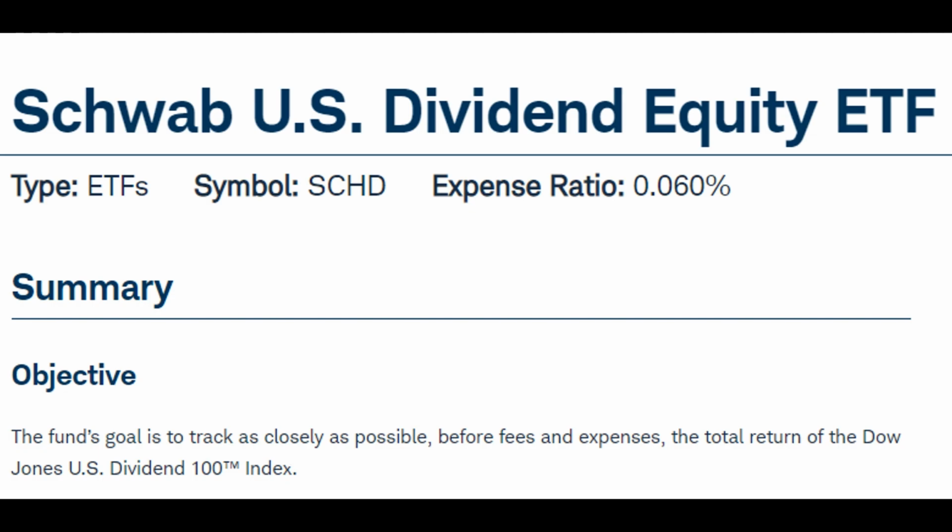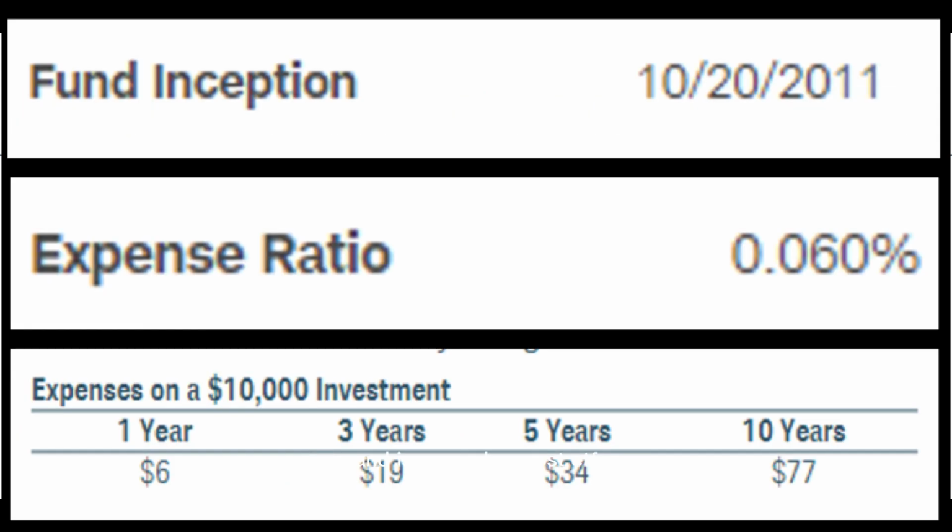SCHD began in October of 2011 and is a very low-cost ETF with the expense ratio clocking in at 0.06%. That means for every $10,000 you invest, the expenses the fund charges you is $6 for a year. They don't bill you or anything. Those expenses are incorporated into the share price throughout the year, but they are still very real costs. That's why it's important to pay attention to expense ratios of your investments, as high expense ratios can really eat away at your real returns over long time periods.